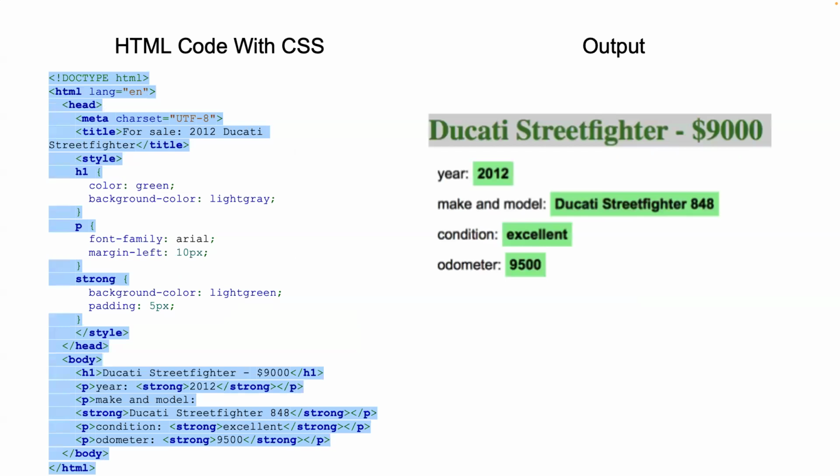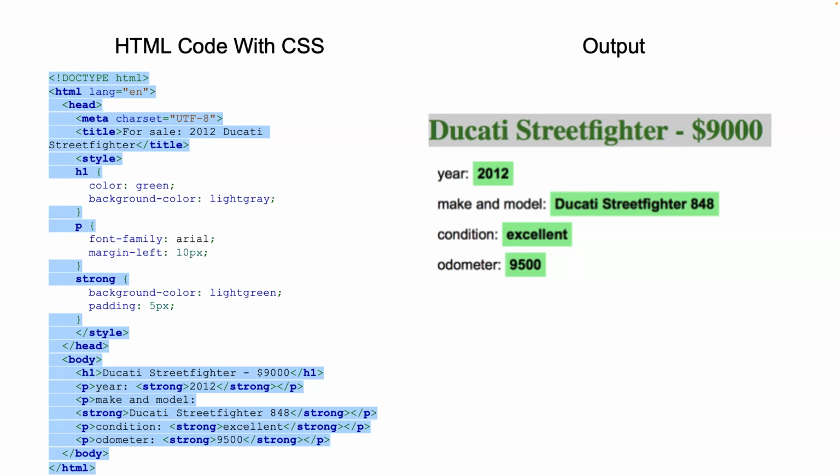the output changes. This example builds on a basic HTML document by adding CSS styles to enhance its visual presentation. Let's explore how these CSS rules applied in the style tag affect the appearance of elements. H1 color green, background color light gray. This rule styles the H1 elements, making the text green and giving it a light gray background. This is the result: a heading that stands out prominently at the top of the page. That is Ducati Street Fighter $9,000.